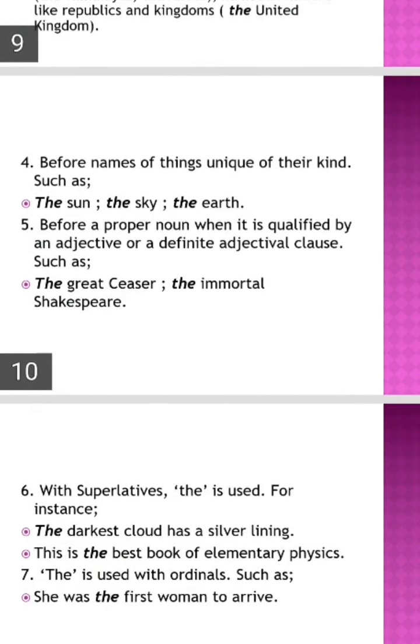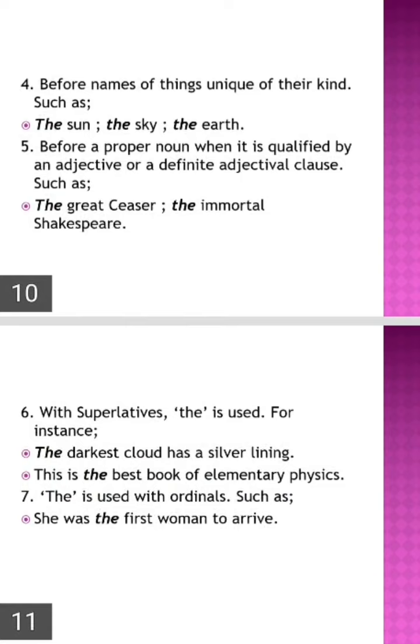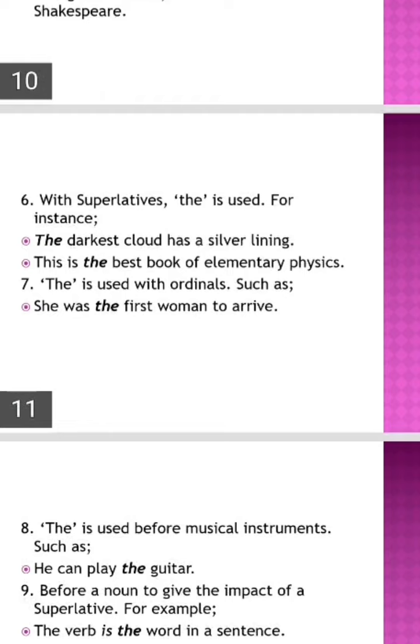The sixth one is with the superlatives. We must know about that, right? With superlatives, the is used. For instance, the darkest cloud has a silver lining. This is the best book of elementary physics. So we have to use the before superlatives. The seventh one is that the is used with ordinal numbers like first, second, third and so on. She was the first woman to arrive. She was the first woman president of India.